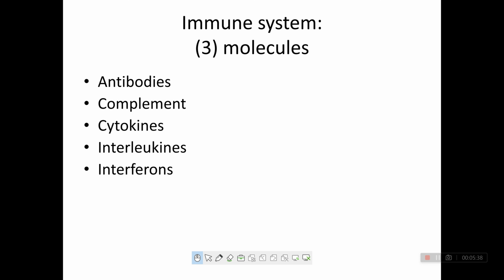Now third is molecules. What do molecules contain? Antibody, complement system, cytokines, interleukins and interferon. Remember this, these all are molecules.